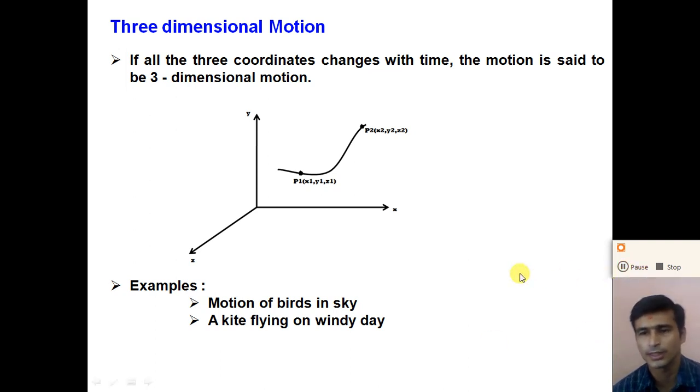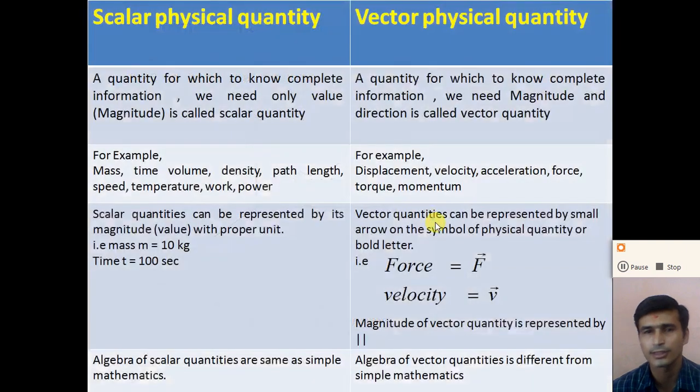So dear student, in this chapter we will discuss two-dimensional motion and three-dimensional motion, how they can be represented with the help of vectors, how vector algebra is done in two-dimensional motion, and how a vector can be represented. Before that, let us discuss what a scalar physical quantity and a vector physical quantity are.